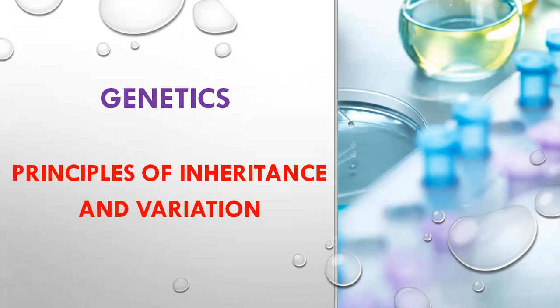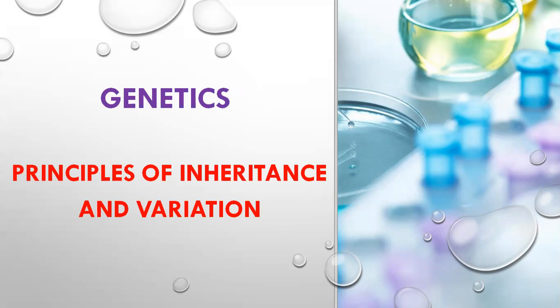Inheritance is a process by which characters are passed from parents to progeny. That means characters are passed from parents to young ones or the next generation. Variation is the degree by which progeny differ from their parents. So that's why variation is opposite to inheritance.